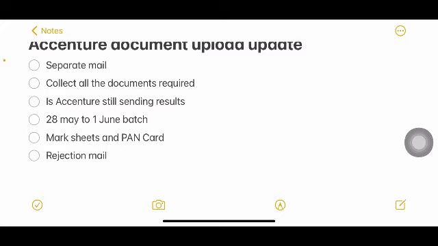We are selected in Accenture. Within a few days we will be getting the document upload mail also. In that case, we have to upload all our documents, all our semester mark sheets, memos. So if we want memos, you just ask them. They will tell some solution. If you are in a position to go to your college and take it, and if your college is open, then they'll arrange something for you, right?